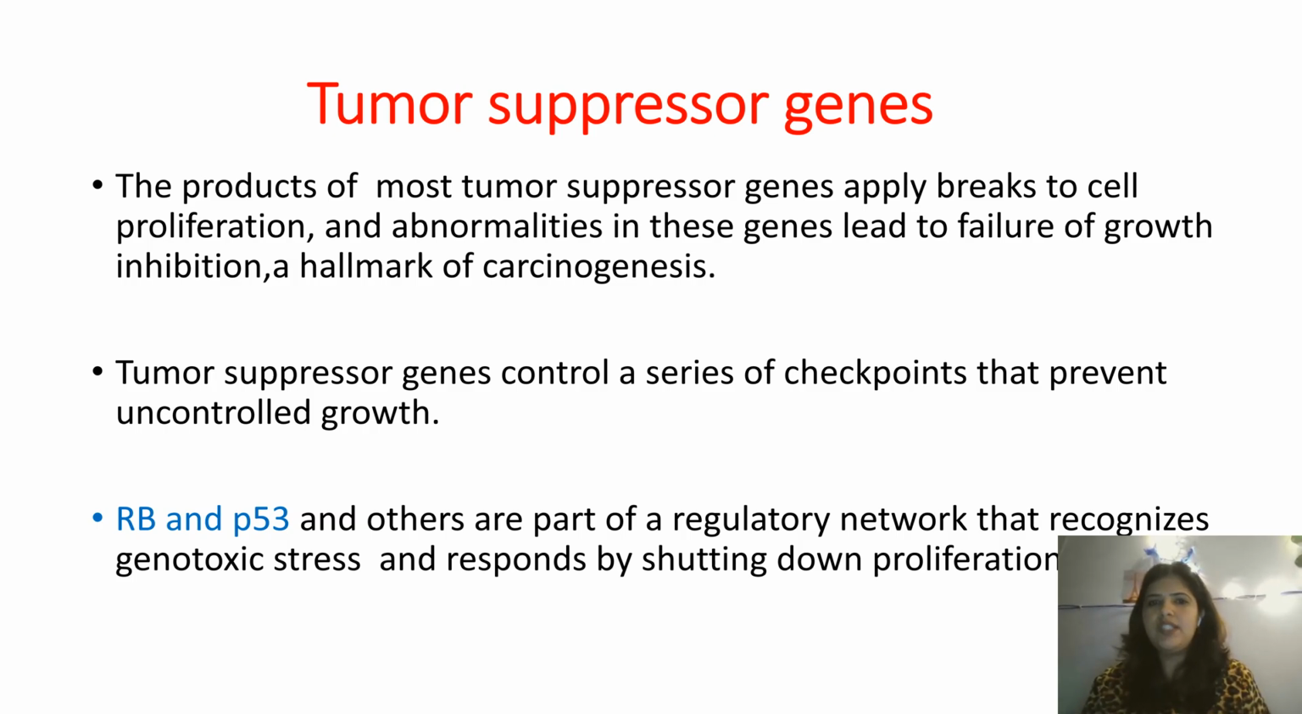Tumor suppressor genes control a series of checkpoints in the cell cycle, which will prevent uncontrolled growth. And the two main genes that are involved in this are RB and P53. Now we'll discuss these two. RB and P53 are two important topics for short notes, both in UG as well as PG exams.